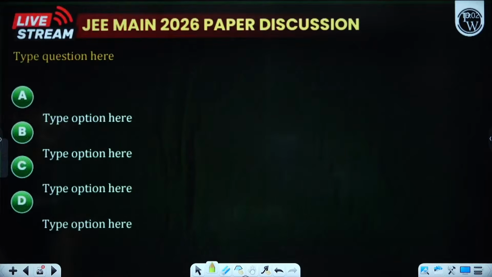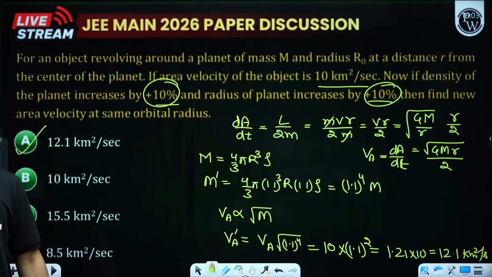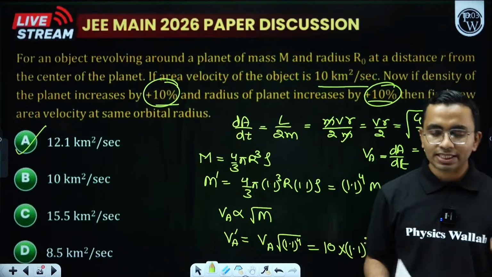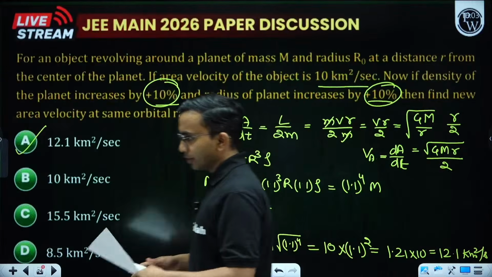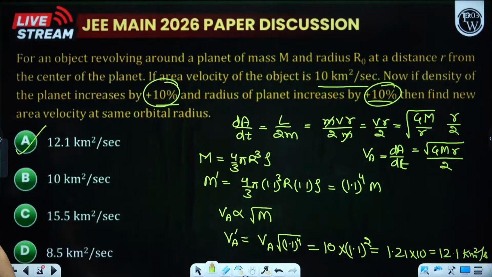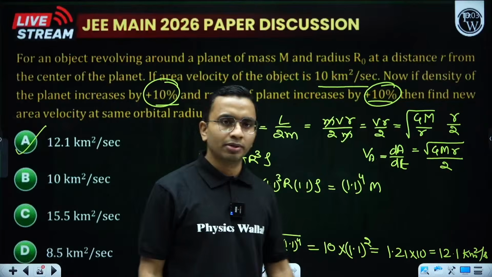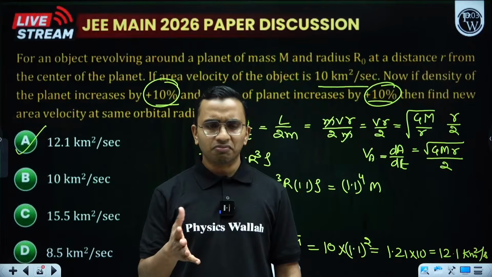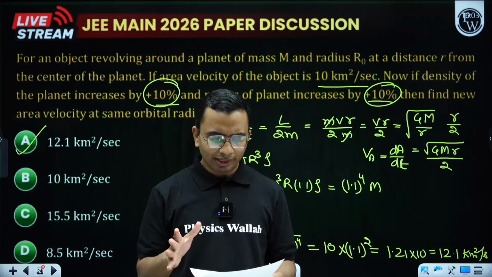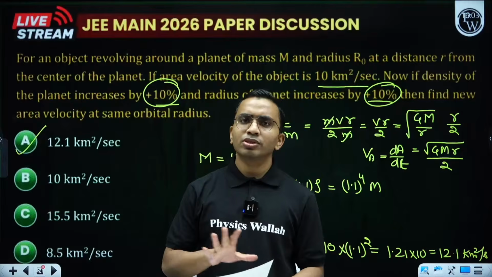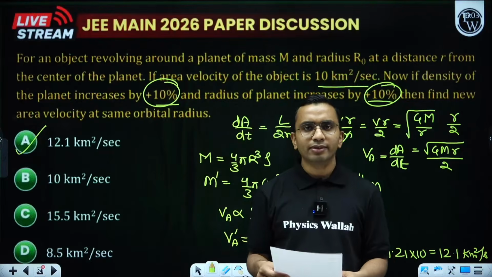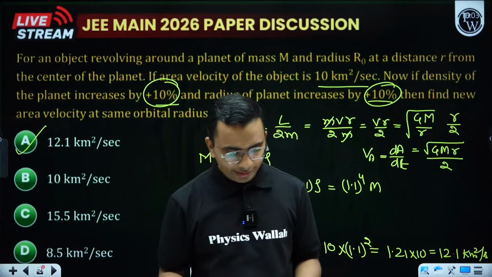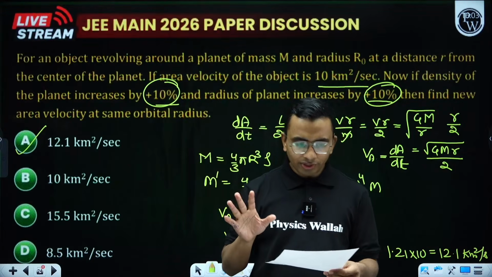Great. We completed all the questions of physics. Now a quick analysis of today's discussion. In today's shift, one or two questions were a bit lengthy. Otherwise, all the questions were quite okay and on the easier side. Few questions I can say were moderate, but most were on the easier side. We discussed almost 22 questions.